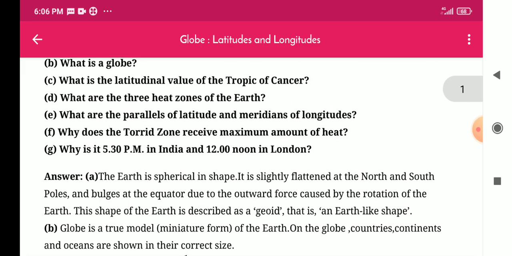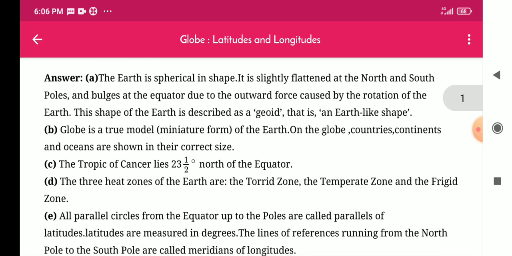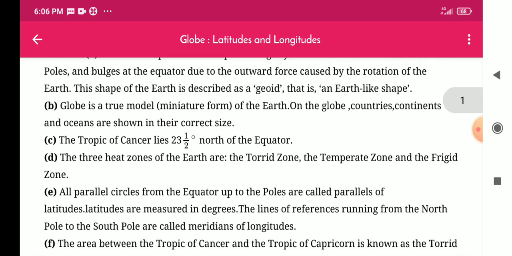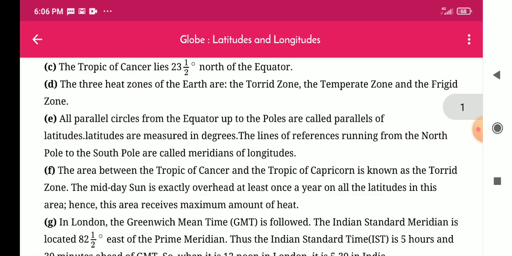F. Why does the torrid zone receive the maximum amount of heat? Answer: The area between the Tropic of Cancer and the Tropic of Capricorn is known as the torrid zone. The midday sun is exactly overhead at least once a year on all the latitudes in this area, hence this area receives the maximum amount of heat.